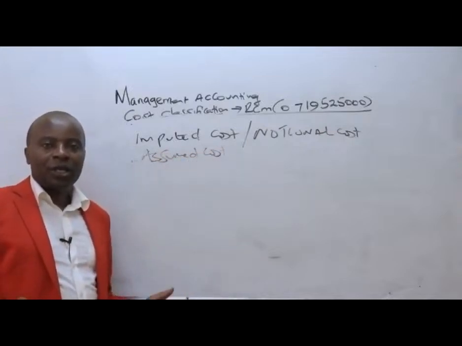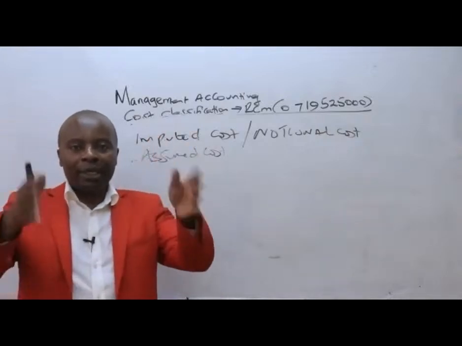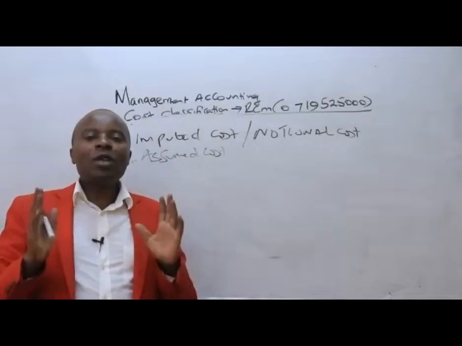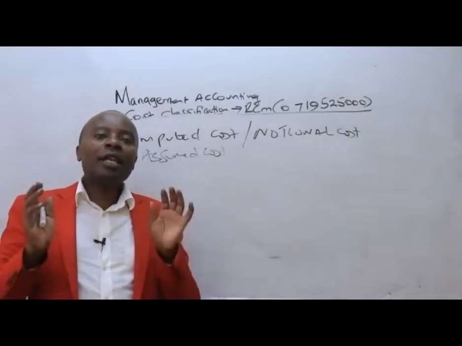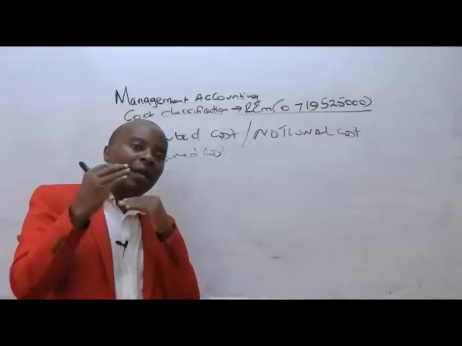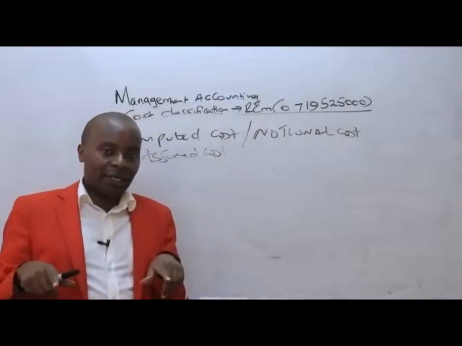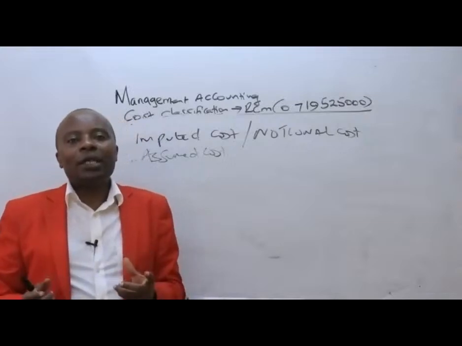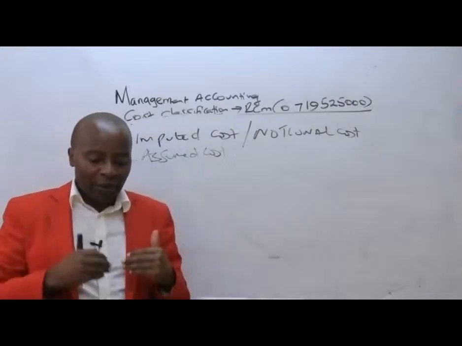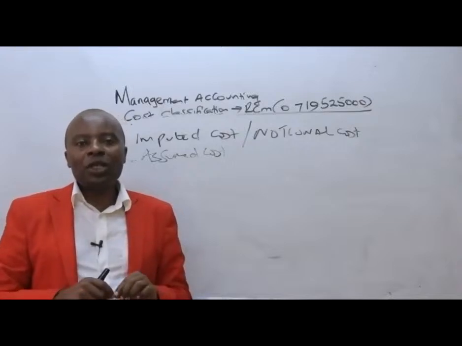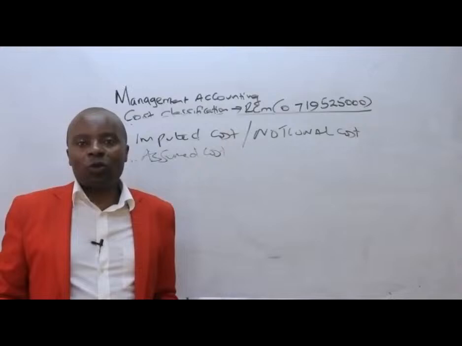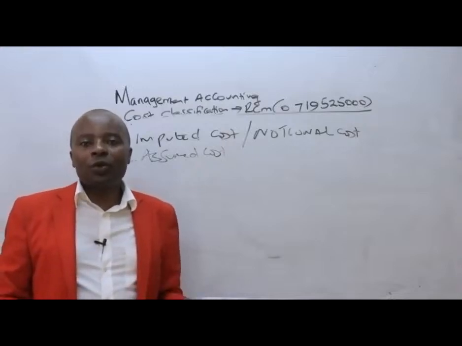For instance, if as RCM we own a building, it will be very important for us in our income statement to have rent, where we'll be assuming, if we were paying rent, how much rent would we have paid? So then in our income statement, we shall be charging rent. Of course, that rent doesn't exist. It's an assumed one, a hypothetical one. So it is notional. It is what is imputed.